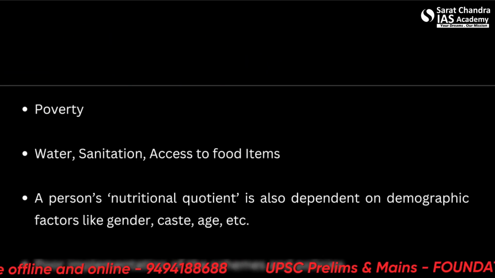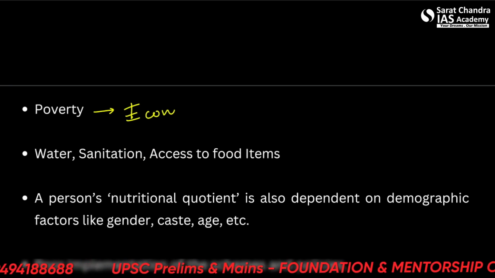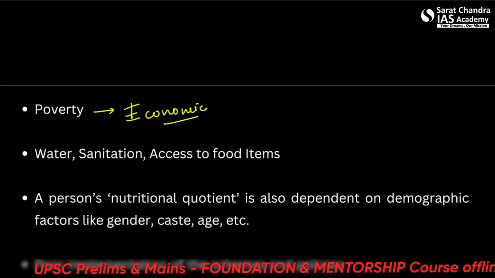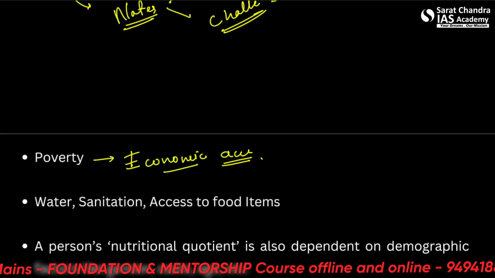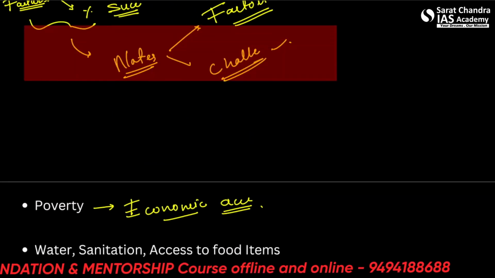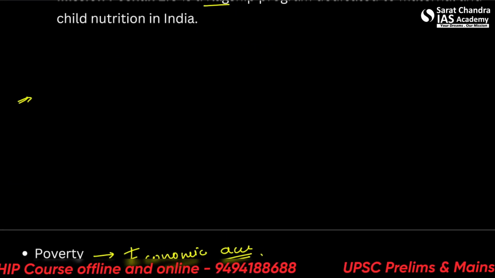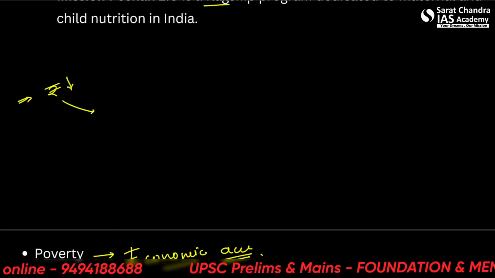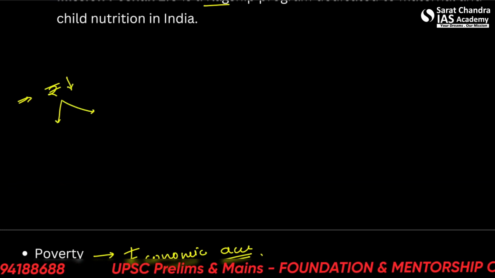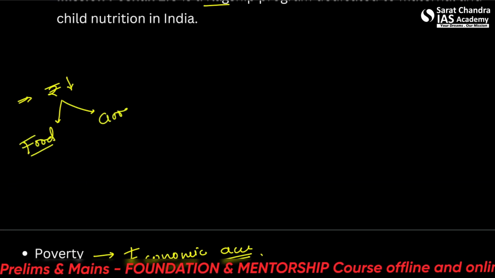One is poverty. So poverty, of course, is an economic factor. Economic accessibility. Now what happens in economic accessibility? Let's say someone is poor, which means they may be able to afford some kind of food, but not the good kind of food.